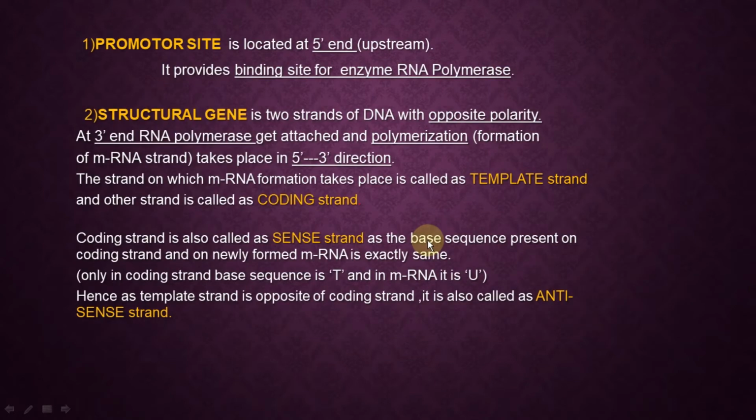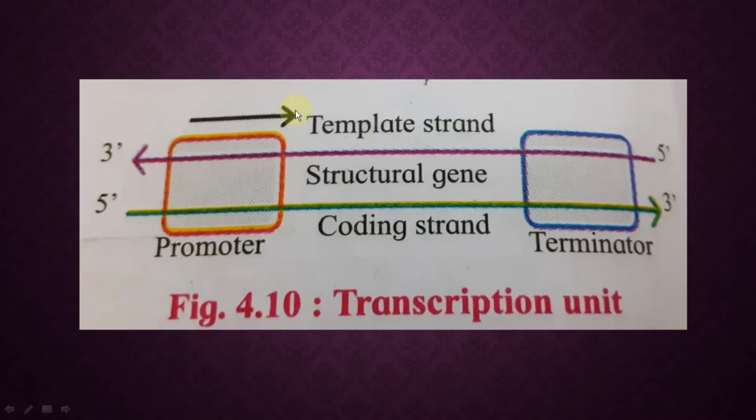Now, we'll see the promoter site. The promoter site is always located towards the 5' end, that is, towards upstream. And what is its function? It provides the binding site for the enzyme RNA polymerase. Only 2 points you have to keep in mind for this promoter site. First, the promoter site is always present towards the upstream. Second, here only RNA polymerase is going to bind. It provides the site for the binding of RNA polymerase. So this is the promoter site.